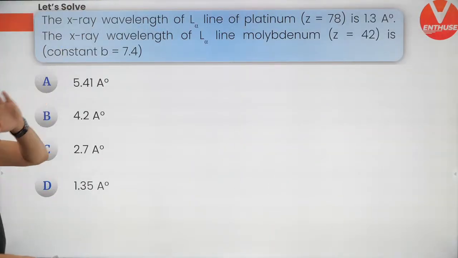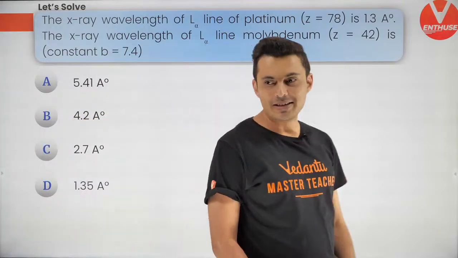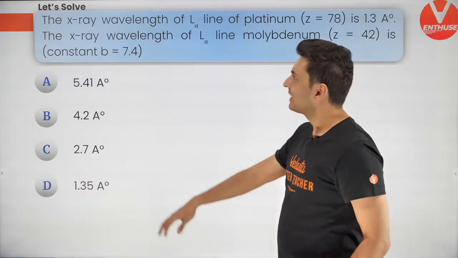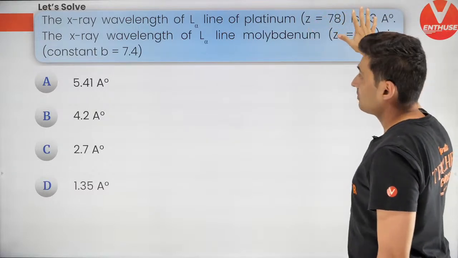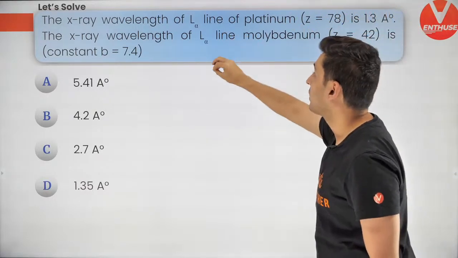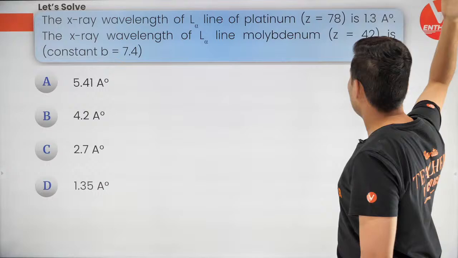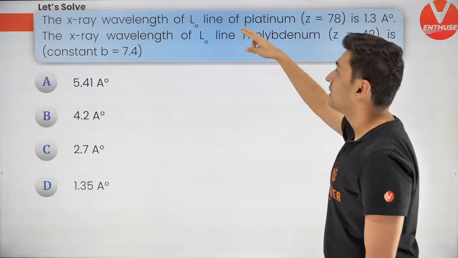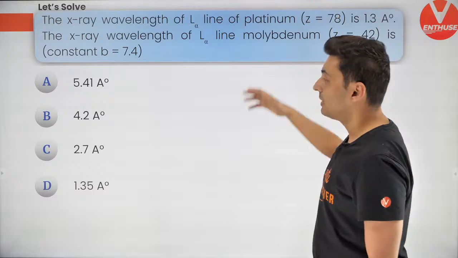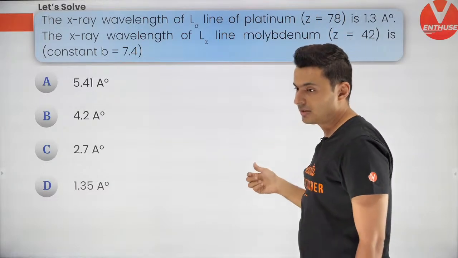So here is the last question for today. Based on Moseley's law, let's think about it. The X-ray wavelength of L alpha for platinum is so and so. For L alpha for molybdenum is so and so. B is given. What is the wavelength of L alpha for molybdenum? Let's try to do this.